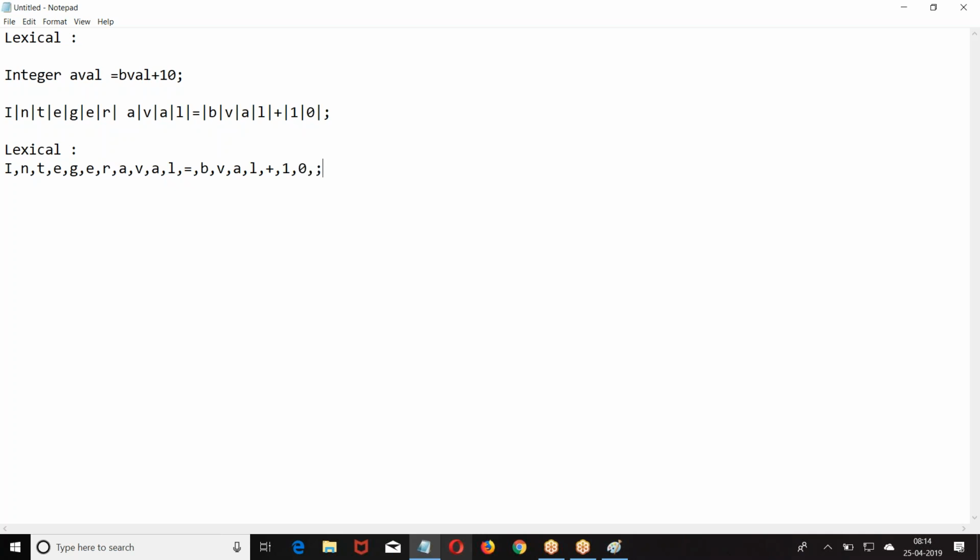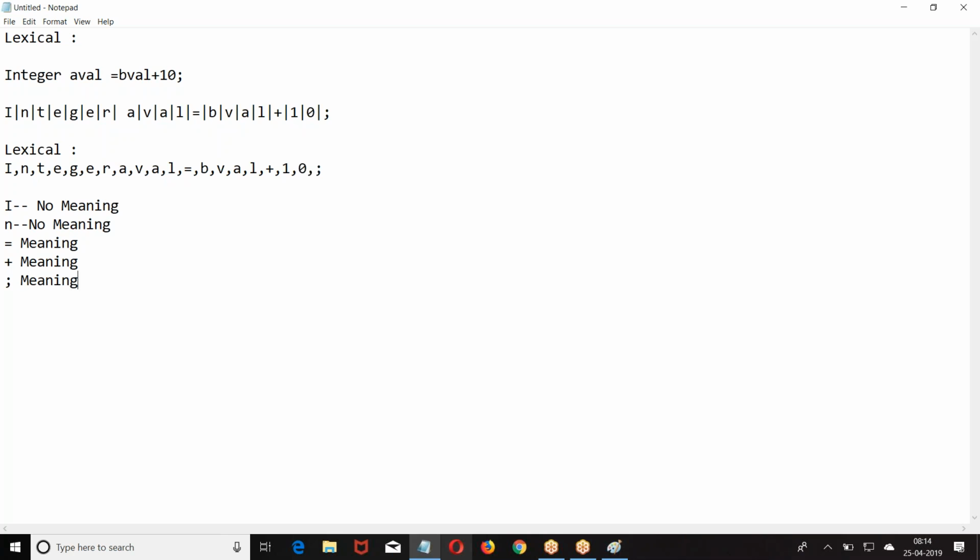It's called lexicon. This is what we got. It is a lexicon. Now, if you look at this, some of the lexicons may have meaning, some of them don't have meaning. I, no meaning. N, no meaning. Equal to, this has a meaning. Plus, this has a meaning. Semicolon, there is a meaning.